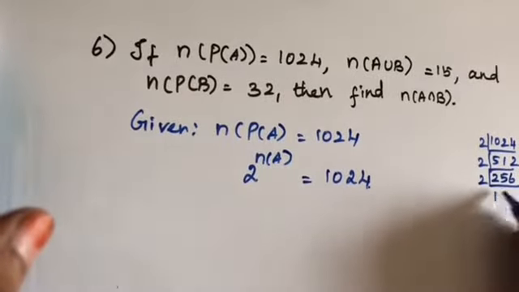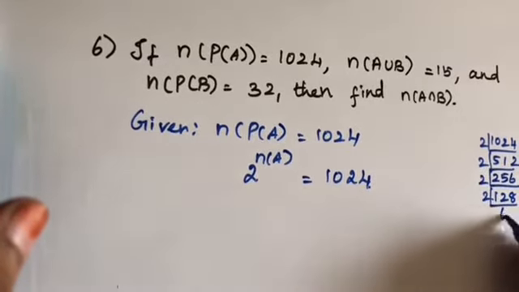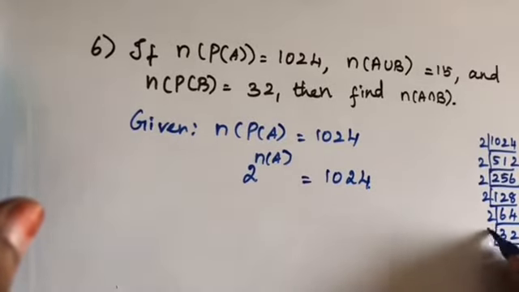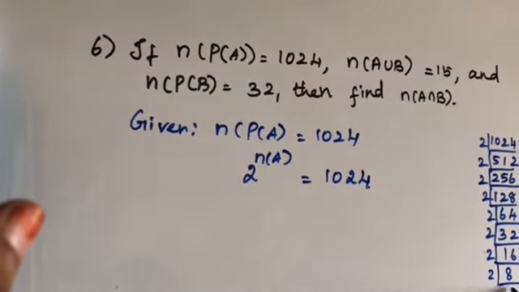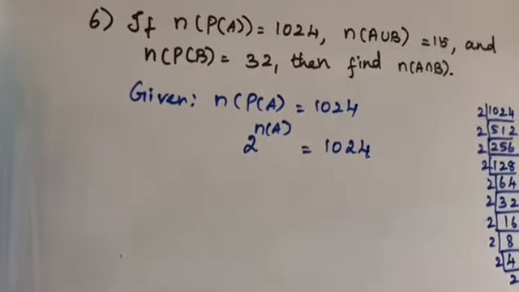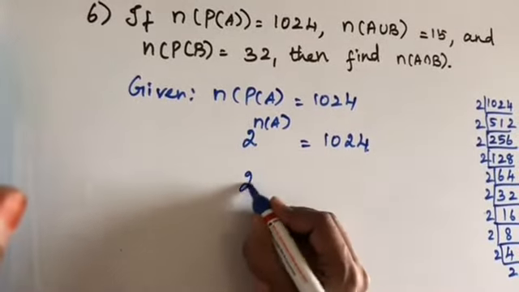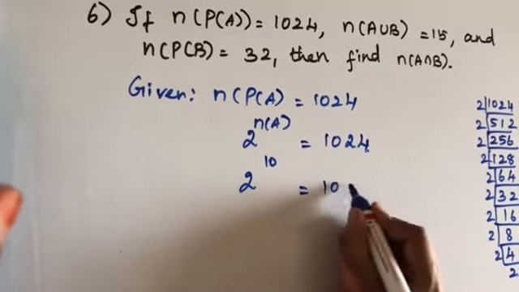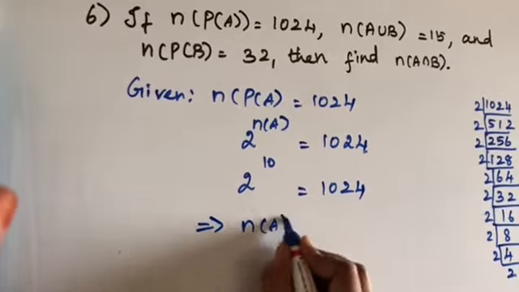Again 2, 1 2 is 2, 2 2s are 4, 8 2s are 16, again 2, 64, 32, 16, 8, 4, 2, 2. So 1, 2, 3, 4, 5, 6, 7, 8, 9, 10. So 2 power 10 is equal to 1024. Okay. That implies n of A is equal to 10.